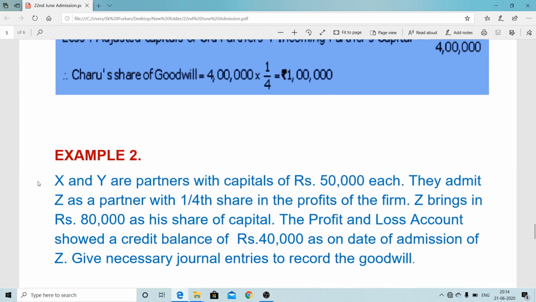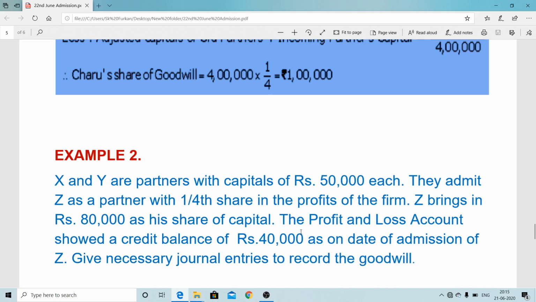Here is another problem. X and Y are partners with a capital of 50,000 each, so both of them contributed 50,000, which means 1 lakh. They admitted Z as a new partner for 1/4 share of profit of the firm. Z brings 80,000 as his share of capital. Here the profit and loss account credit balance is 40,000. This is undistributed profit, so at the time of calculation of goodwill it will be added to the old partners' capital: 50,000 plus 50,000 plus 40,000 plus new partner capital.